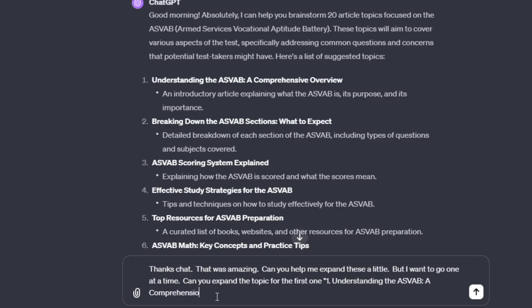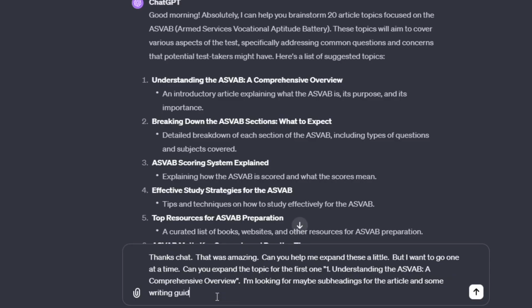A comprehensive overview. It's always hard to type when you're looking at stuff, right? I'm looking for maybe subheadings for the article and some writing guidelines, keywords I should be looking for, etc. These don't have to be perfect, but I'm just doing it this way.